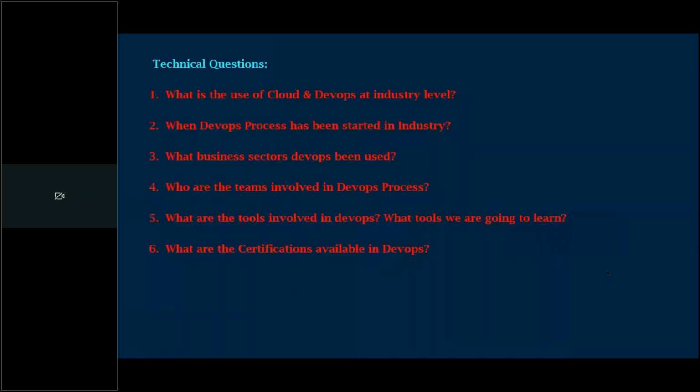So what are the certifications available in DevOps? If you are interested, you can write the Kubernetes certification. Certification is not mandatory. If you want to write a certification, you can. At least a cloud certification is enough for you. DevOps certification is not mandatory. Like AWS or Azure, you can write one certification if you are interested.